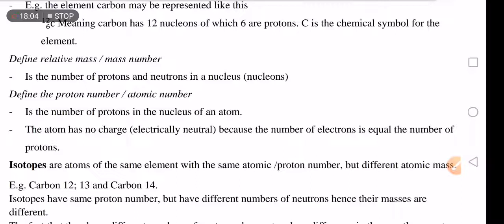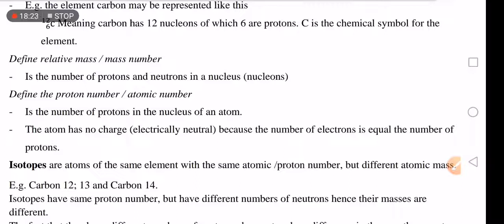So mass number is the sum of protons and neutrons in a nucleus. That's what you call mass number.